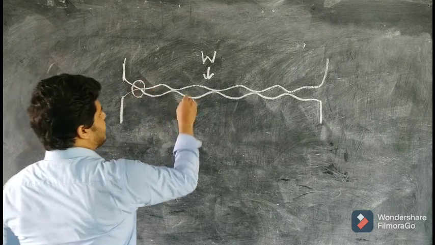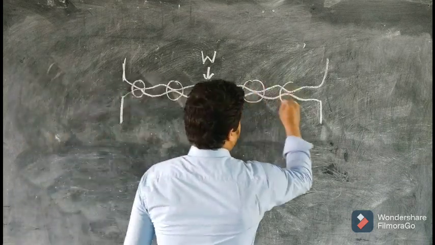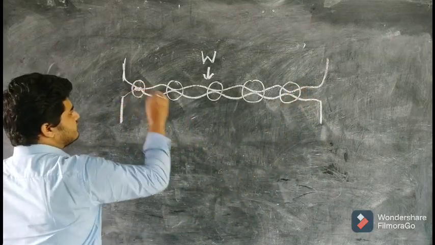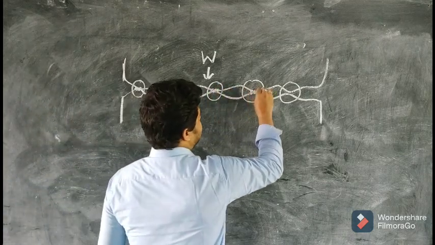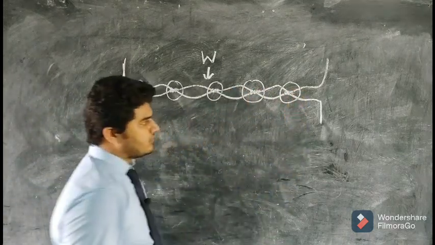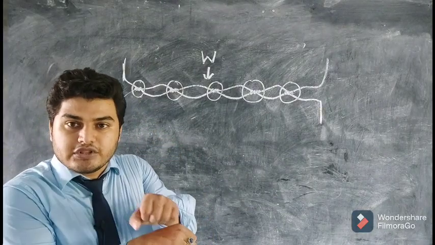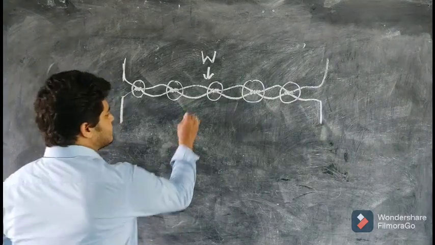creates pressure on this zone, and due to this pressure they get joined for a short period of time. There is a force of attraction at this point, and therefore they get attached to each other. This is called cold weld situation.